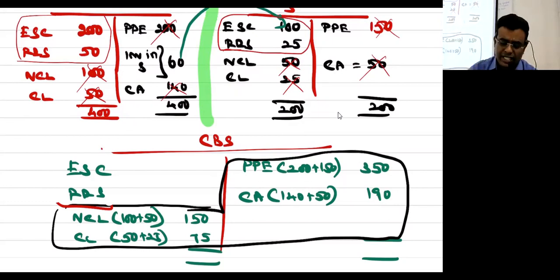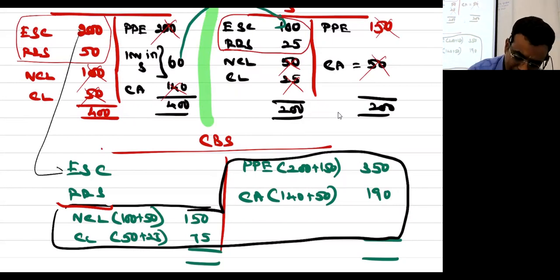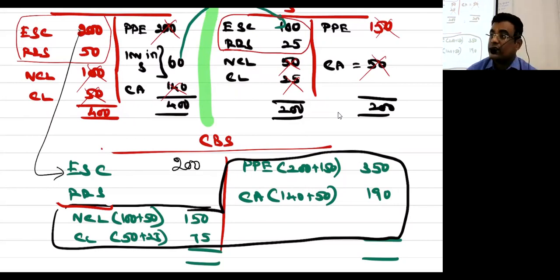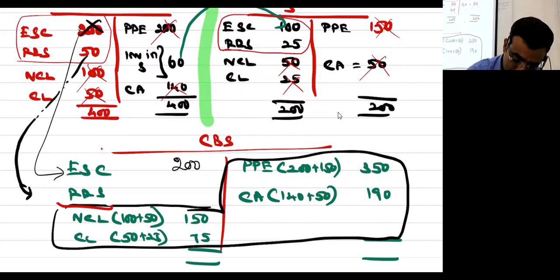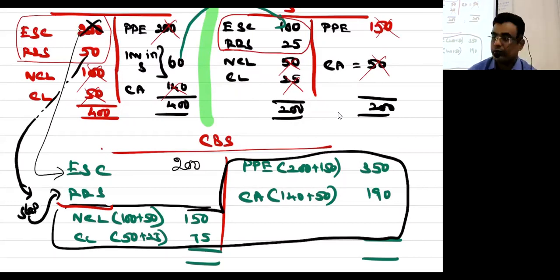This is very simple again. Please understand. This will go as it is to the consolidated balance sheet. This will go as it is to the consolidated balance sheet. So I will ignore this. This will go to consolidated balance sheet through steps. Steps 2 here. Ignore this. The 200 as it is goes to consolidated balance sheet. 50 will go to consolidated balance sheet, not directly through.